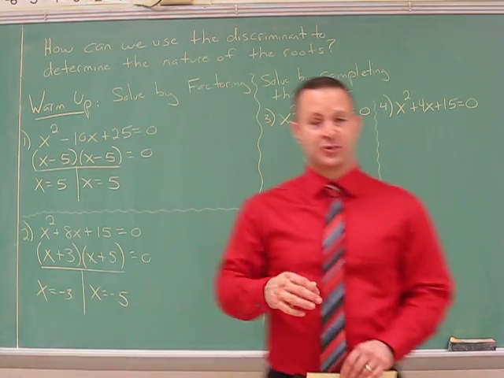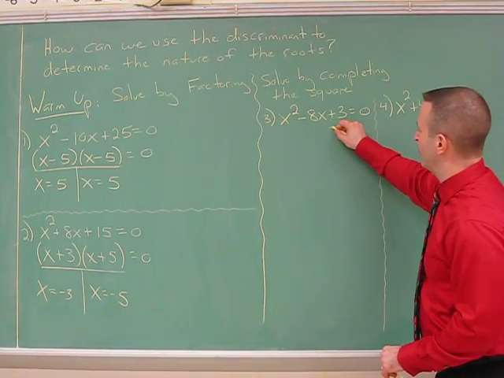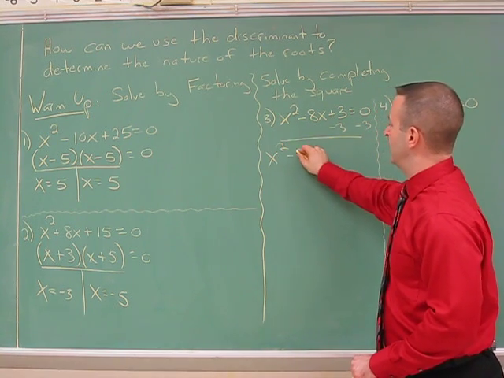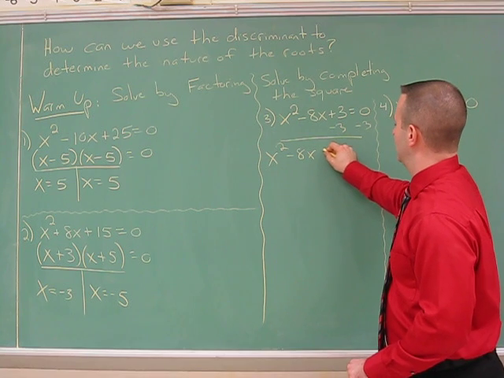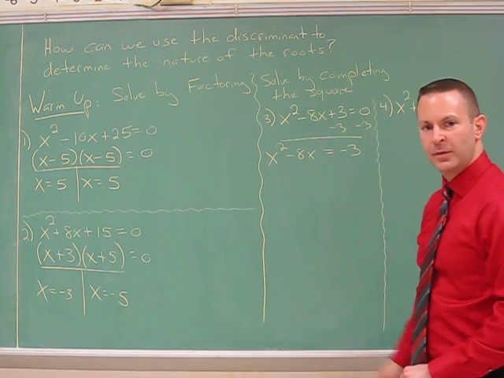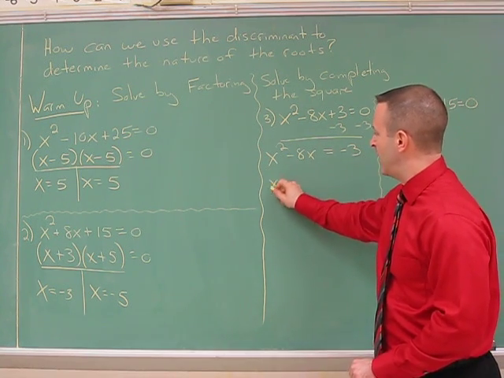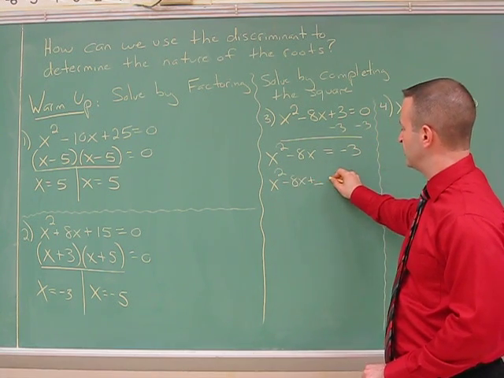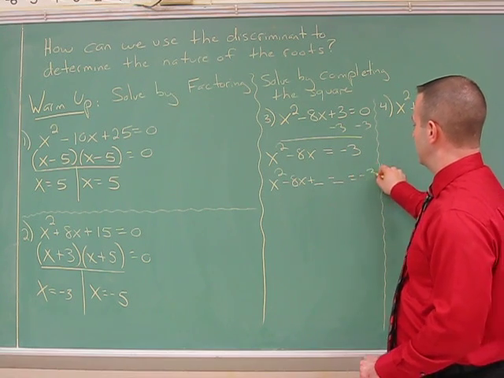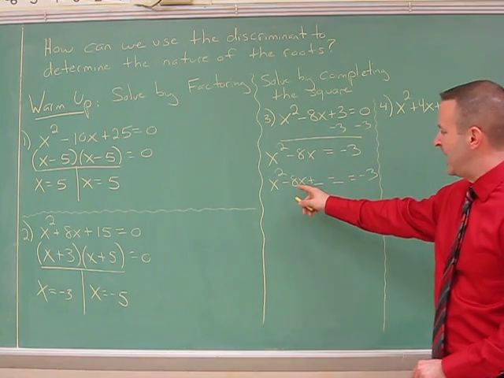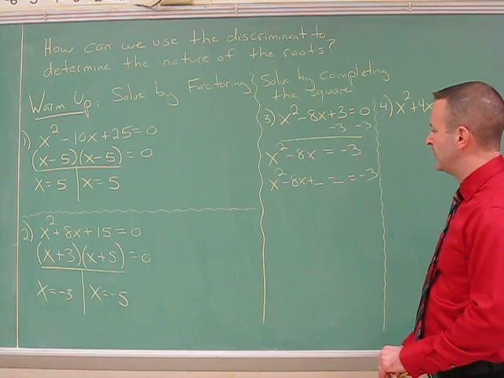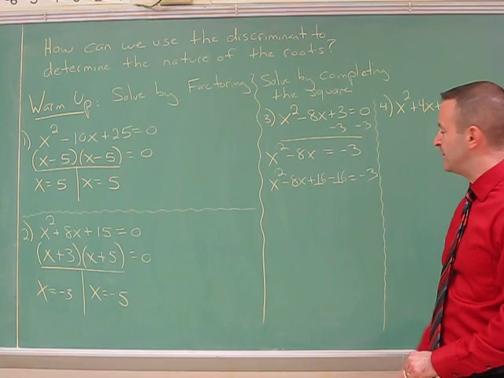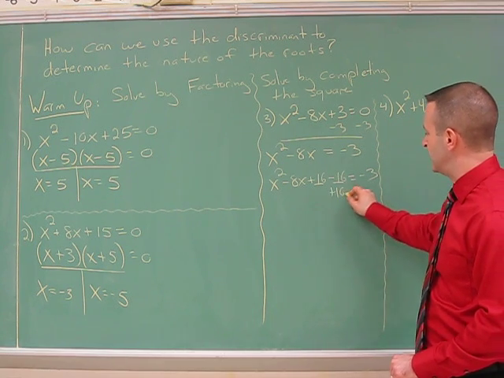Over here for completing the square, a little more involved. We'll move the 3 over. That gives us x squared minus 8x equals negative 3. We now want to complete the square. x squared minus 8x, and as we always do, plus blank minus blank equals negative 3. Half of negative 8 squared will be 16, and use a negative 16 to balance it out. Move the 16 to the other side.